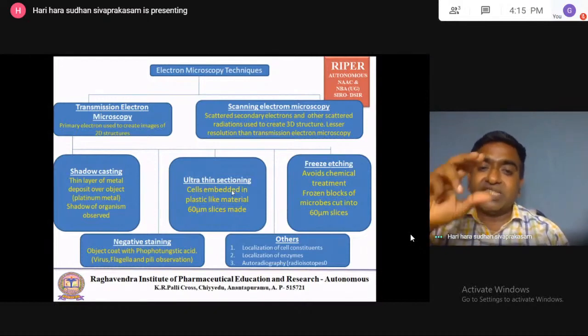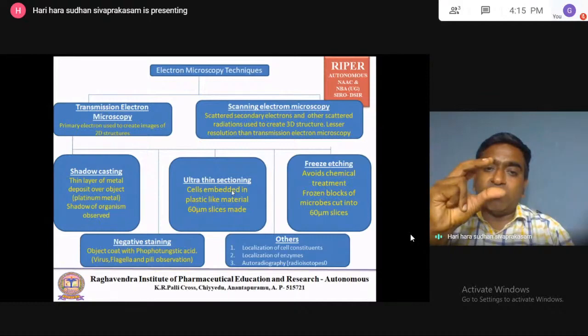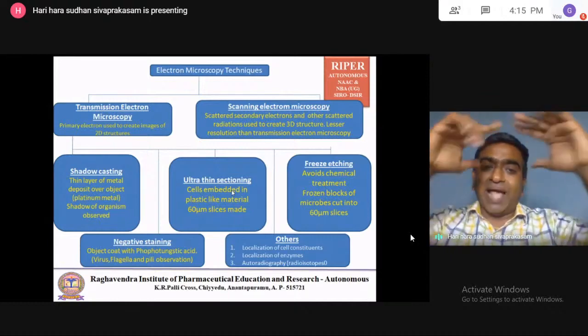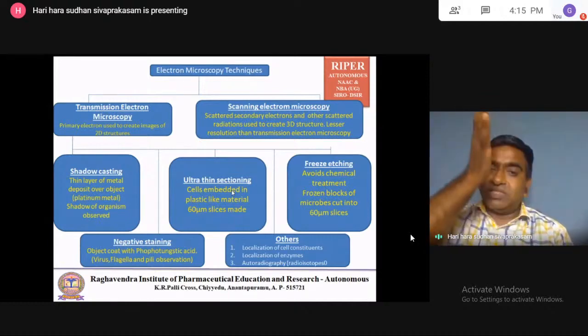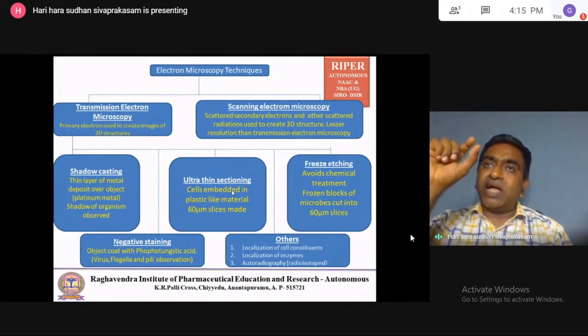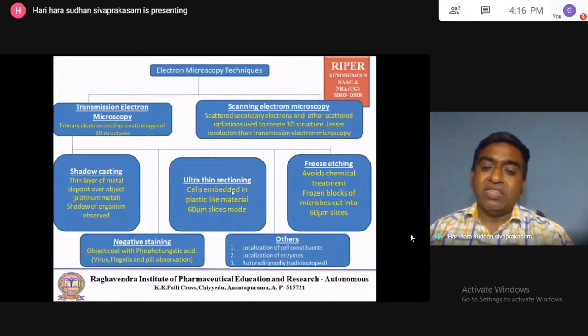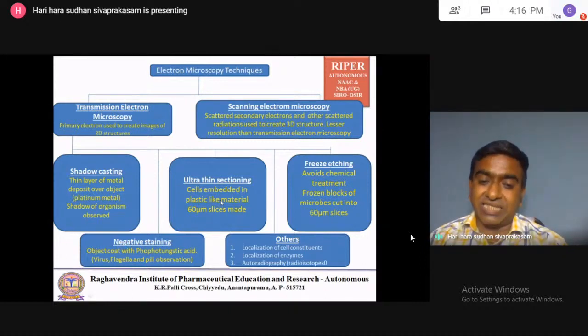Like that, a round cell is embedded in a plastic-like material and cut into thin slices. Each slice is taken and studied for the structure of the embedded cell. This is ultra thin sectioning.